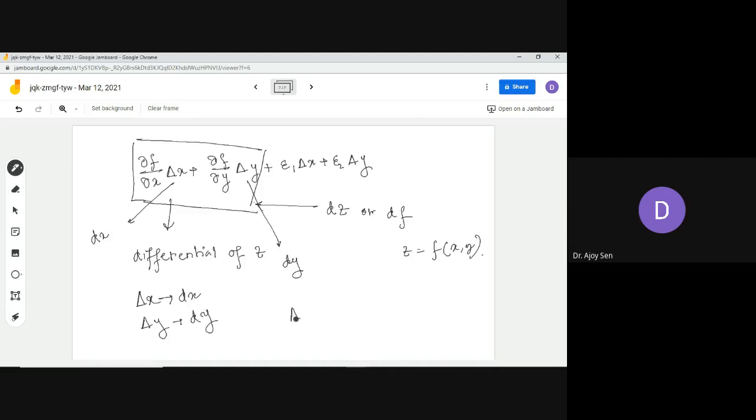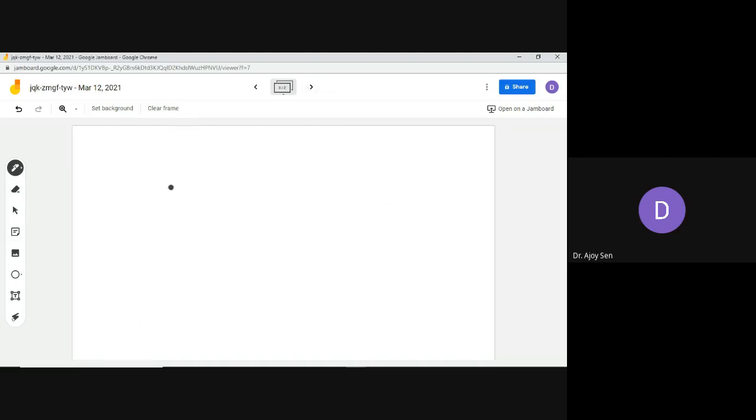That means you can't write this. This thing is not possible. From this definition, the left hand side was delta z, and this is called the total differential.